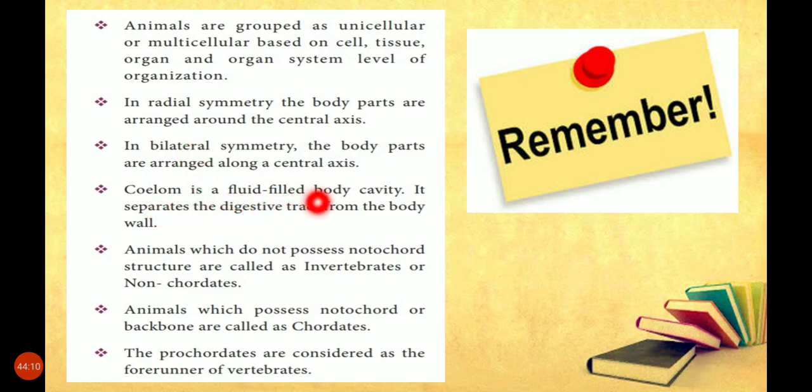Coelom is a fluid-filled body cavity. It separates the digestive tract from the body wall. Animals which do not possess notochord, means which do not have notochord structure, are called invertebrates or non-chordates. Animals which possess notochord or backbone are called chordates. The prochordates are considered as the forerunner of vertebrates. They are the first vertebrates.